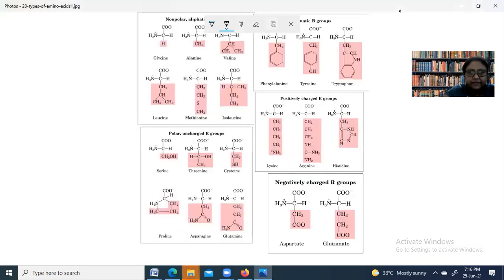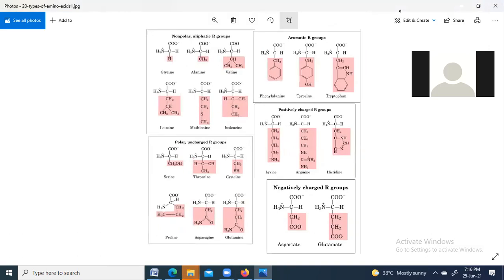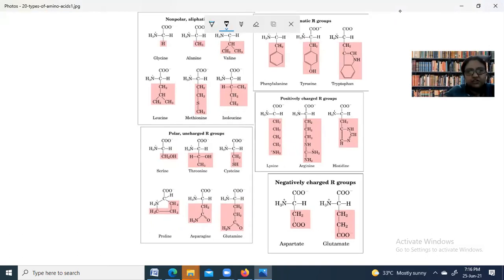A few extra things I wish to share with you. Out of these amino acids that are present here, let me share the screen once again.